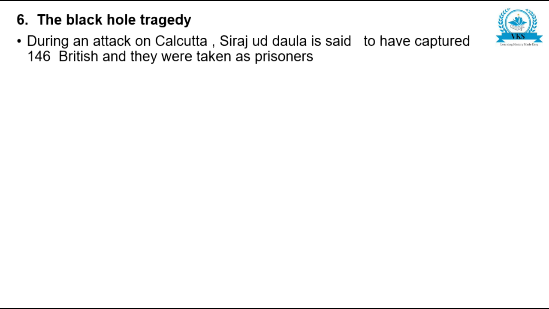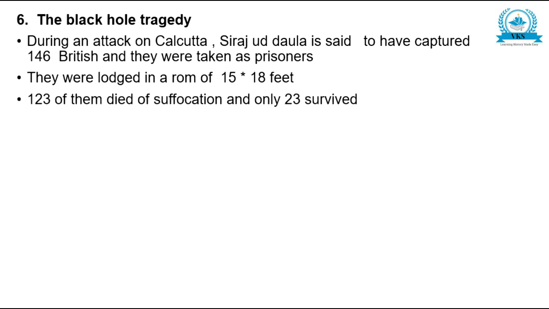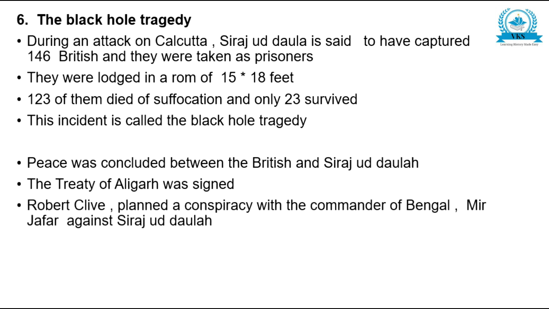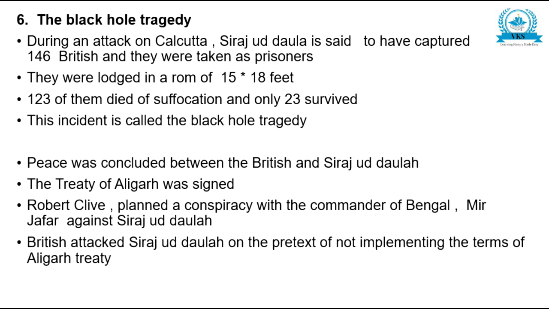The Black Hole tragedy. During an attack on Calcutta, Siraj is said to have captured 146 British and they were taken as prisoners. They were lodged in a room of 15 by 18 feet. 123 of them died of suffocation and only 23 survived. This incident is called the Black Hole tragedy. Peace was concluded between the British and Siraj. The Treaty of Aligarh was signed. Robert Clive planned a conspiracy with the commander of Bengal, Mir Jafar, against Siraj-ud-Dawla. The British attacked Siraj-ud-Dawla on the pretext of not implementing the terms of the Aligarh Treaty.